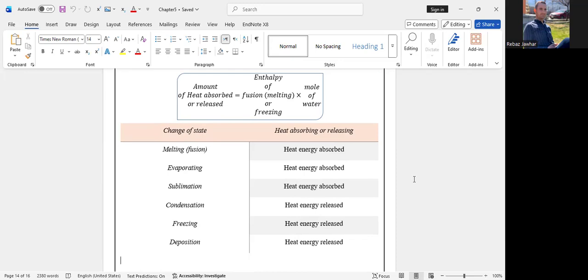Released, exothermic. Freezing, it's released, exothermic. Deposition, energy is released, which is exothermic. This is the end of this lesson.